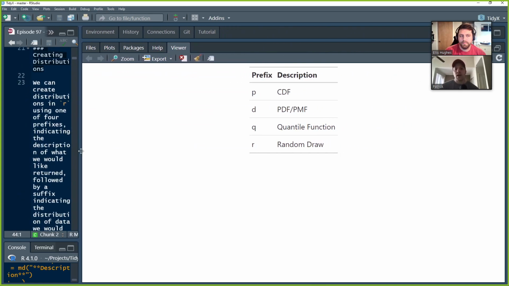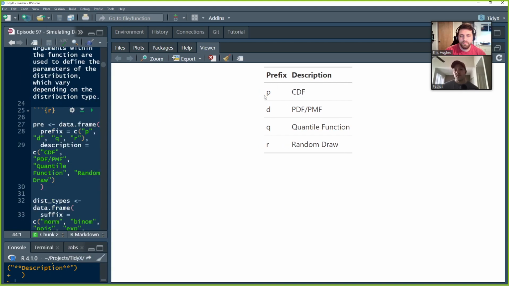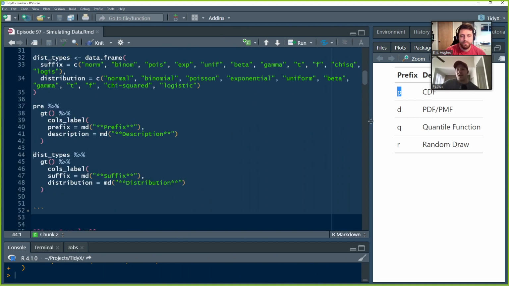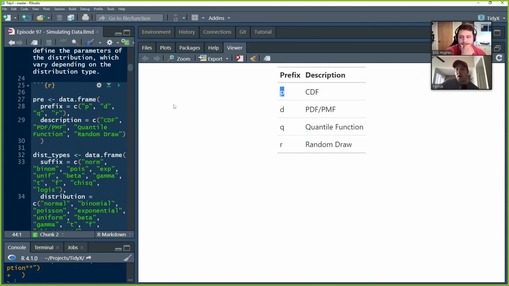R has these cool distribution functions that basically take a prefix, and then that prefix defines what it is from the distribution that you want. So in the case of p, it'll be a cumulative distribution function. In the case of d, it'll be a probability density function or a probability mass function, depending on whether it's a continuous or discrete outcome. q will be a quantile function, and then r is going to be a random draw.